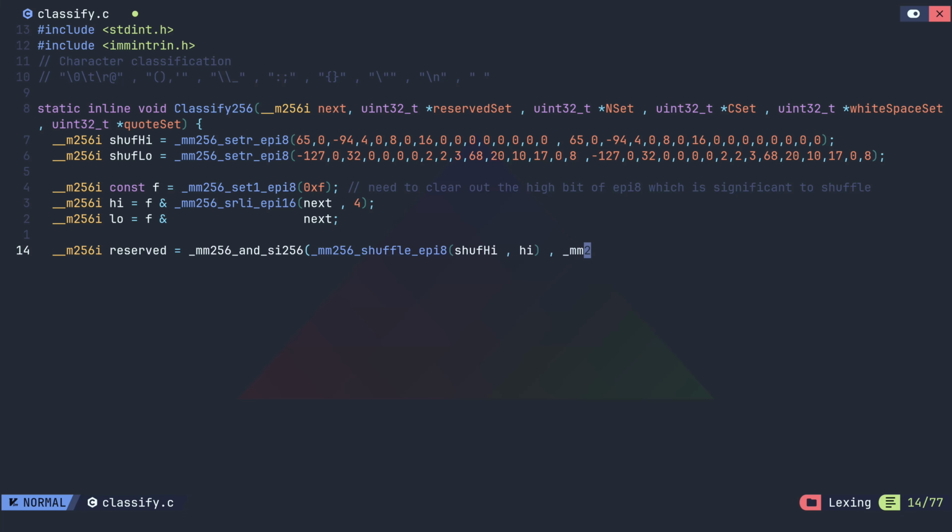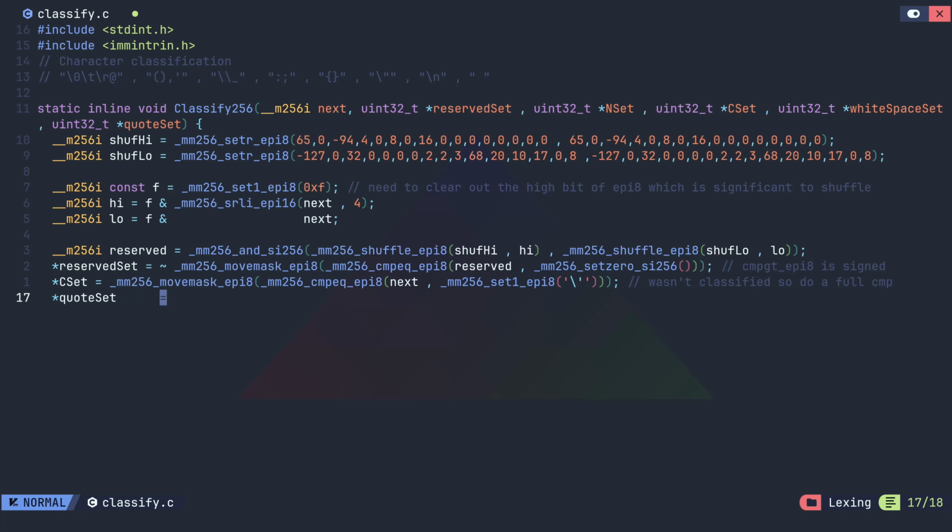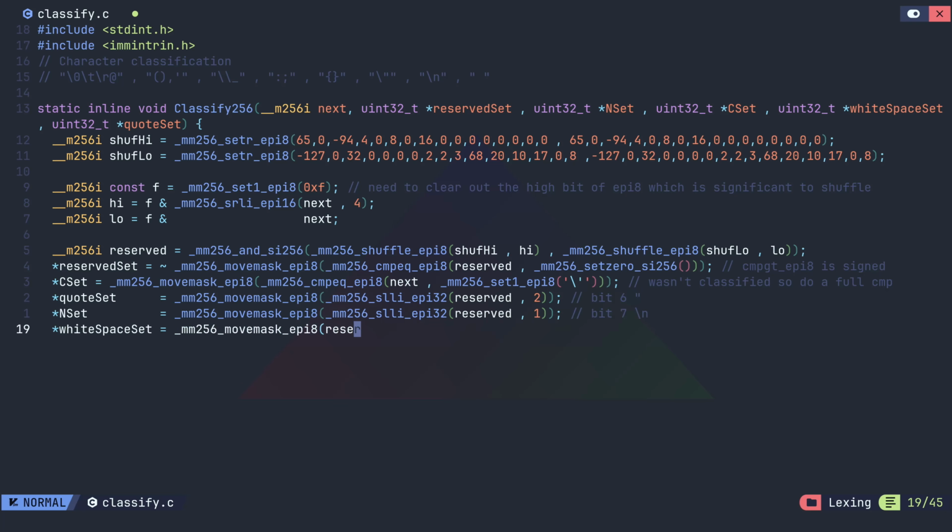In the meantime, if we run out of ideas, we can always extract character classes back to scalar registers. MoveMask epi8 collects the high bit of each byte, so it's a matter of shifting the desired bit into place. There is no shift left logical elements of packed int 8, so we have to shift at a higher granularity, which fortunately for this purpose makes no difference. We now have multiple 32-bit bitmasks describing the reserved characters of the input string.